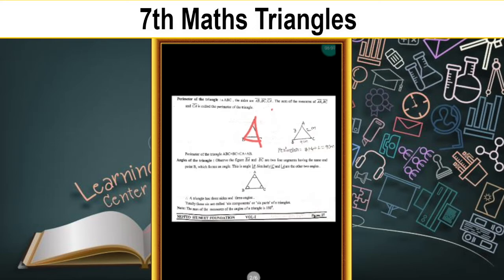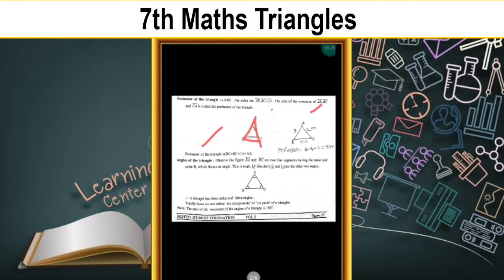Perimeter is nothing but, children, the sum of the three sides, that is called the perimeter of the triangle. Why? Because in a triangle it has only three sides. So we can add the lengths of the three sides, that is the perimeter of the triangle. Understood, children? Here I can write one example, children.